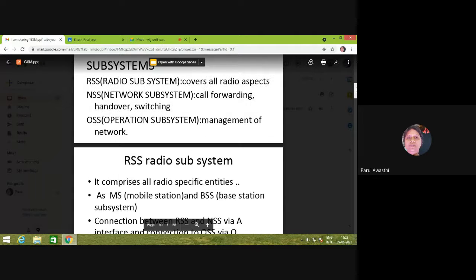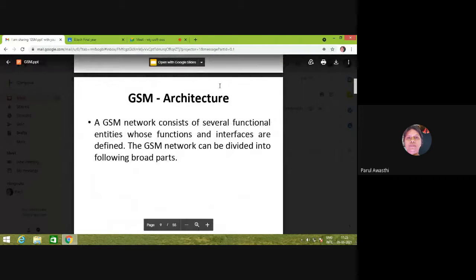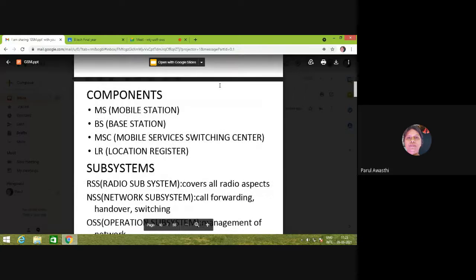Right? The next one is GSM architecture. GSM has several functional entities whose functions and interfaces are defined, and it can be divided into the following broader parts. A GSM architecture can be divided into two parts basically. One is components and the second one is subsystems. Components are mobile station, base station, mobile switching center, and location register.